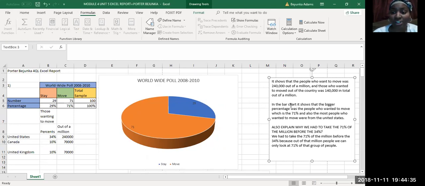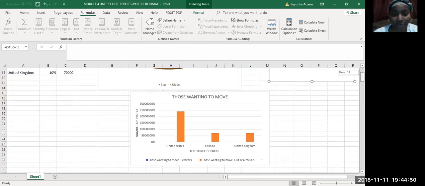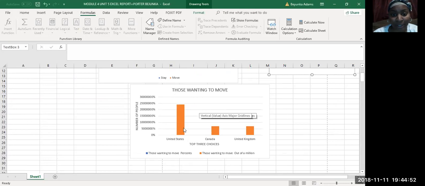In the bar chart, it shows that the bigger percentage was the people who wanted to move, which was the 71%, which is the orange. And also the people who wanted to move were from the United States. For the most people who want to move from the United States. Let me go down and show you. So those wanting to move right here, it shows the most coming from the United States.